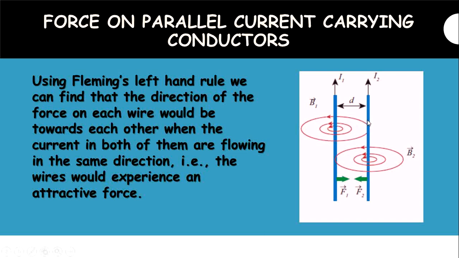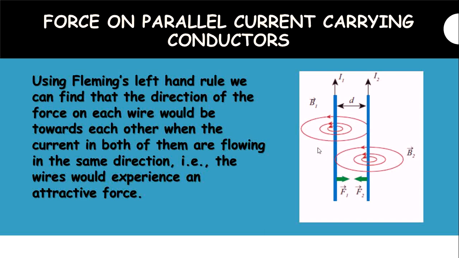Now, the second conductor will experience a force due to the magnetic field of the first conductor. Why does it experience a force? Due to the magnetic field of the first conductor.